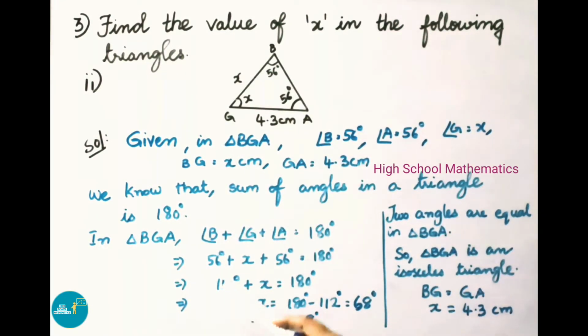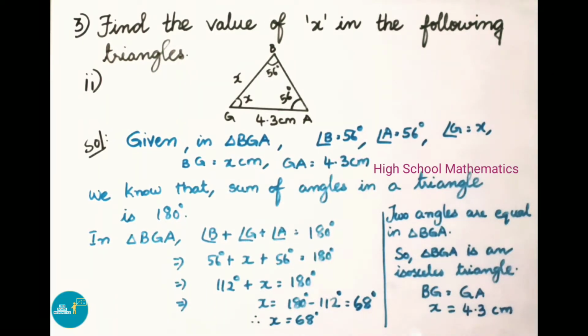Plus 112 degrees, on transposing, becomes minus 112 degrees. So x equals 180 minus 112, that is 68 degrees. Therefore the x value is 68 degrees. That is, angle G is 68 degrees.